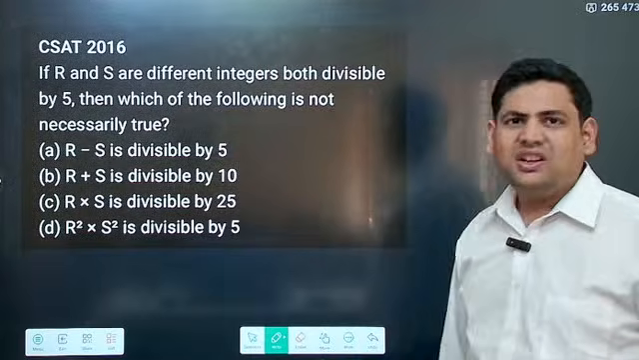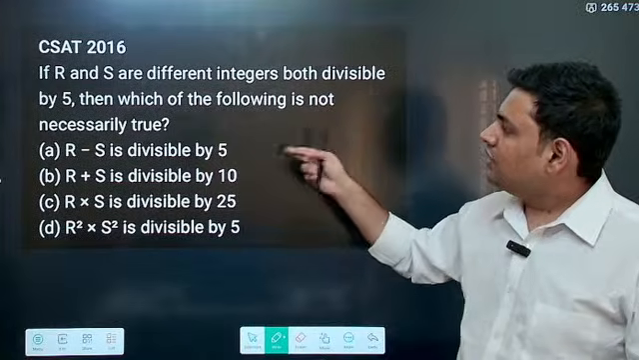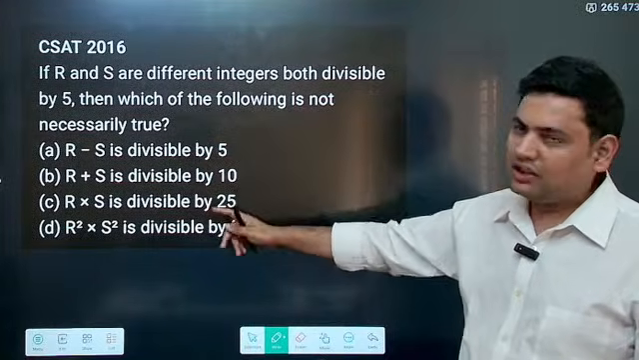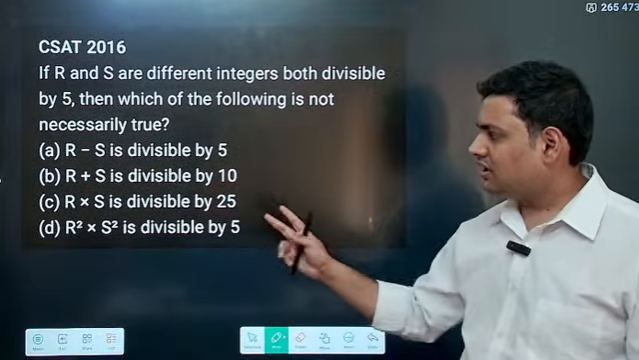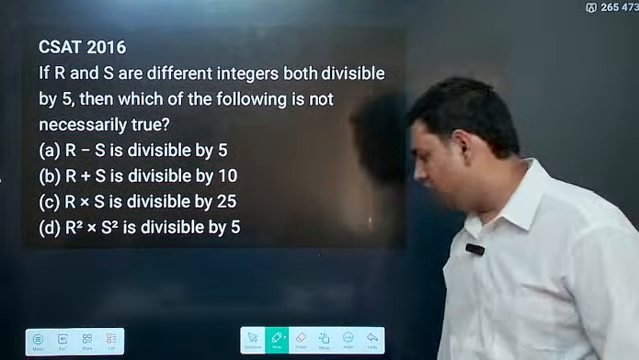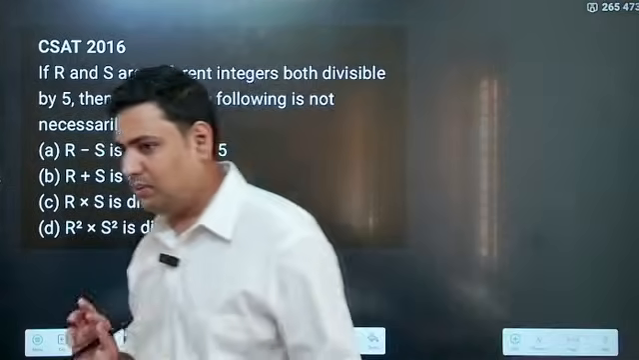Now, see, if you read this question, these two numbers are both divisible by 5, then you need to tell what is the relation here. For example, r minus s, is it divisible by 5? R plus s, r into s, and like this. Now, see how you should be assuming the numbers, that becomes important.